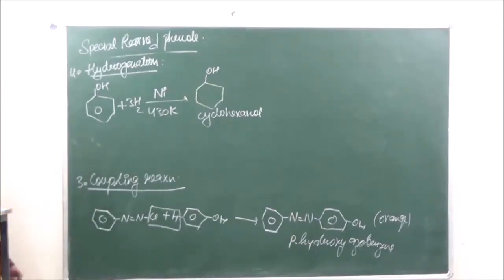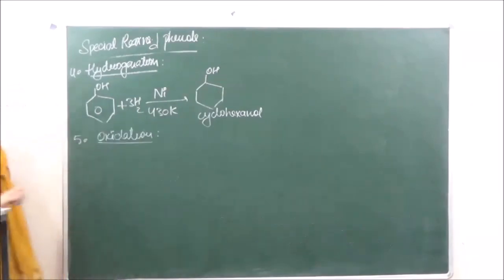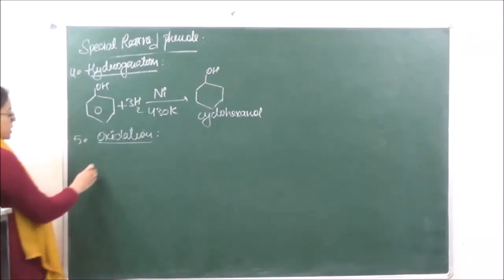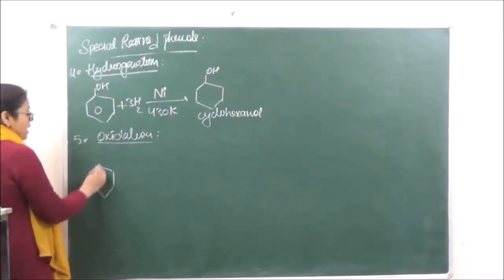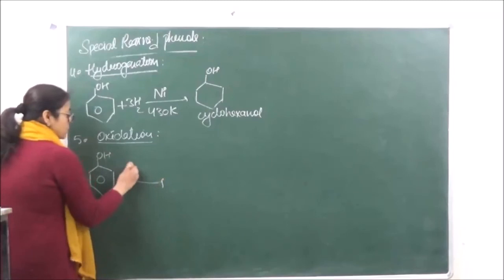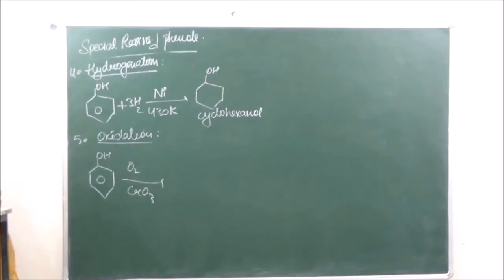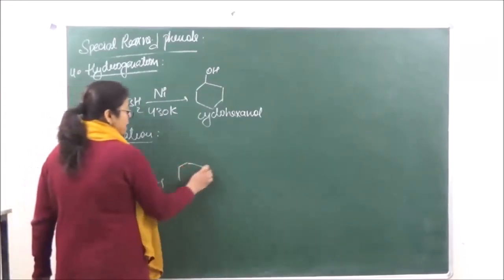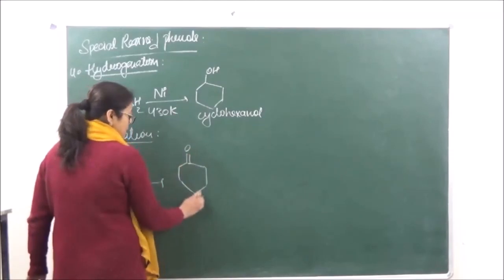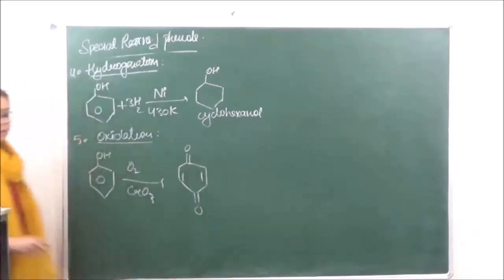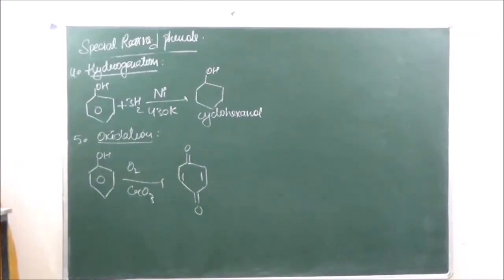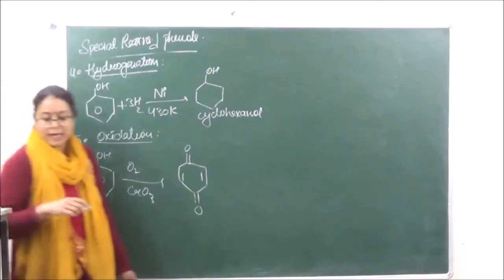Then the fifth reaction we are going to do is the oxidation reaction. Oxidation is done in presence of chromium trioxide. We get para-benzoquinone, a double ketone. This is known as para-benzoquinone. Now if you are doing the same oxidation in presence of potassium persulfate, it is known as the Elbs persulfate oxidation.